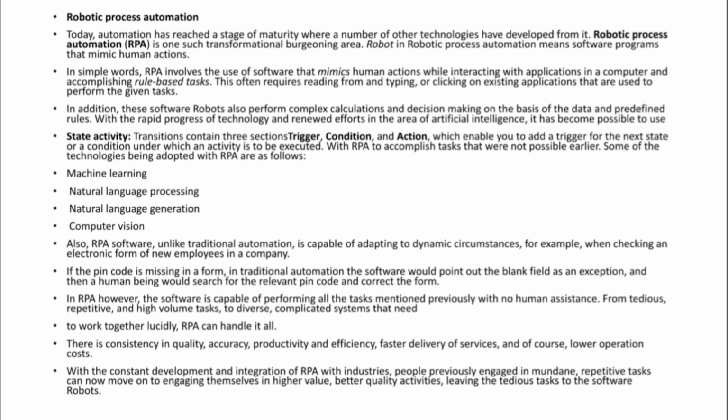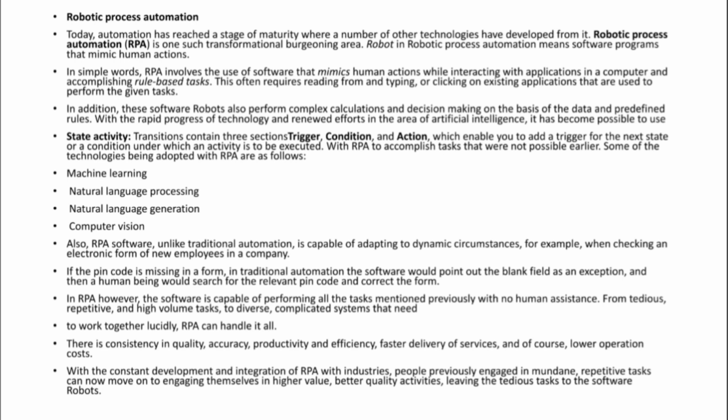So in simple words, RPA involves the use of software that mimics human actions. That means it can do tasks that humans can do, right? So that's why RPA is a very important part of any organization. Along with mimicking human actions, software robots also perform complex calculations and decision making on the basis of predefined rules.